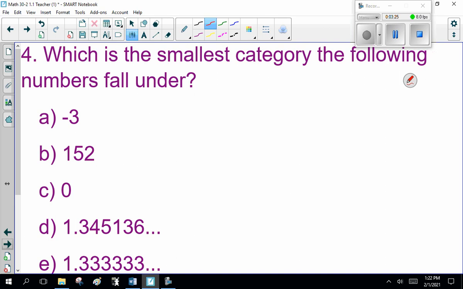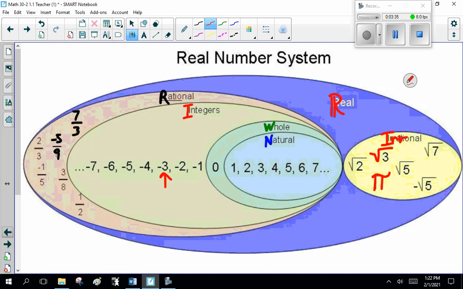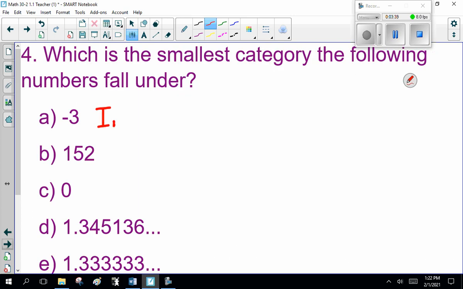For example, minus 3. What is that? Is it a natural number? No. Is it a whole number? No. The first place you see it is here, integers. So minus 3 is an integer. I'm going to be lazy and call it I. Now, I want you guys to pause the recording. I want you to classify these numbers, then come back and compare answers. Okay?